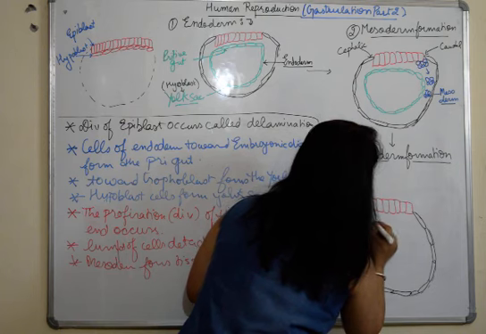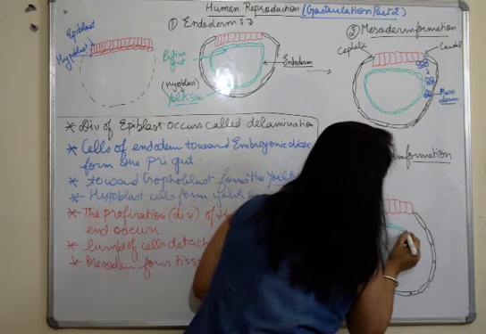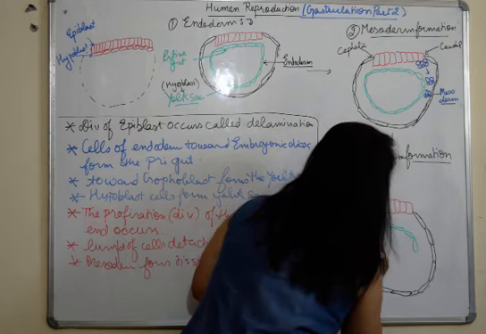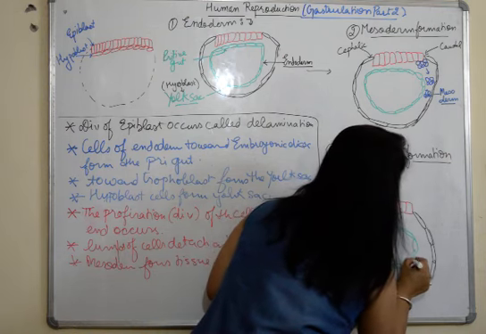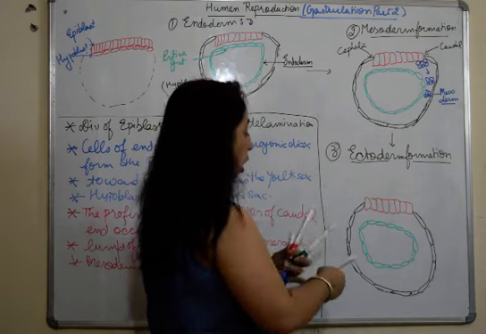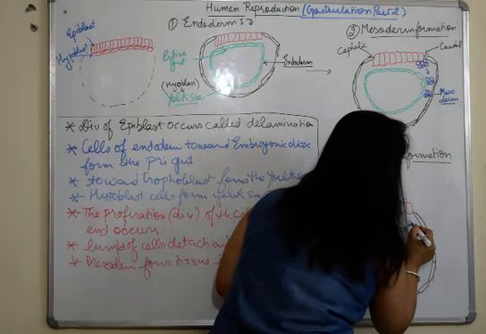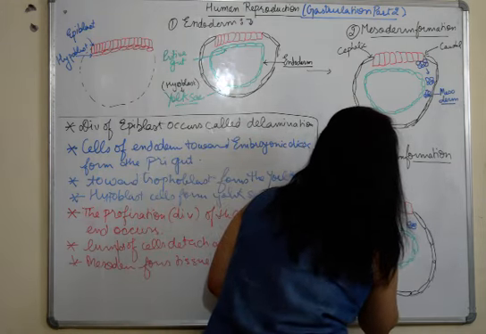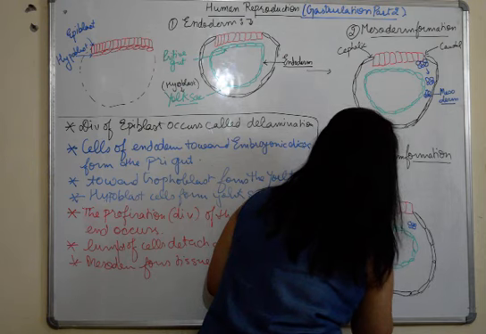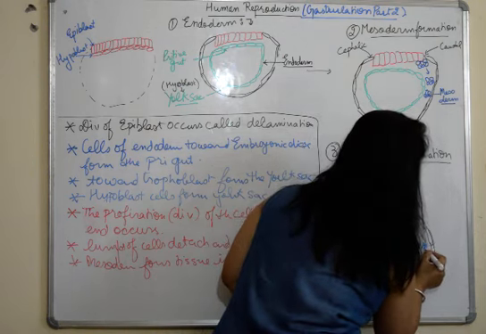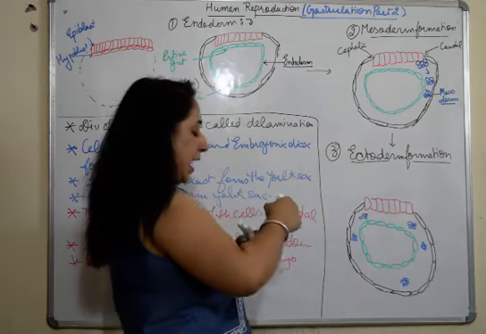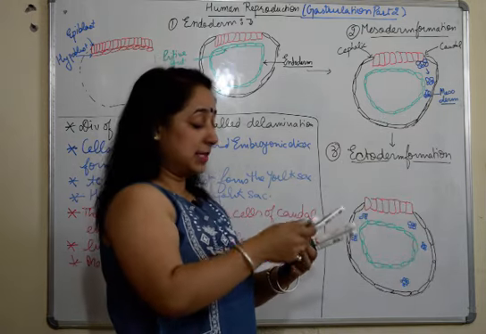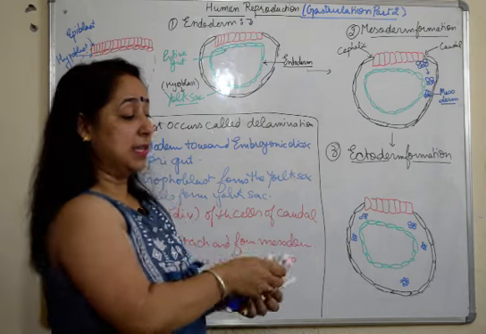There is an endoderm which has already been formed, and then we have the mesoderm layer, which is the lump of cells. Here the mesoderm is here. It can be in the form of a sheet also in a few types of embryos, but here we have these lumps. And now we are going to discuss the formation of the last layer.